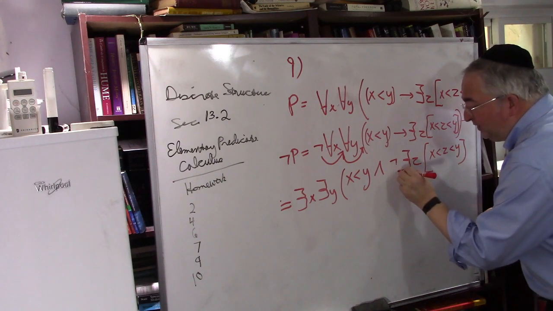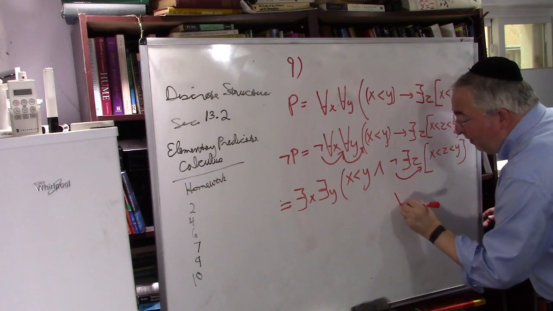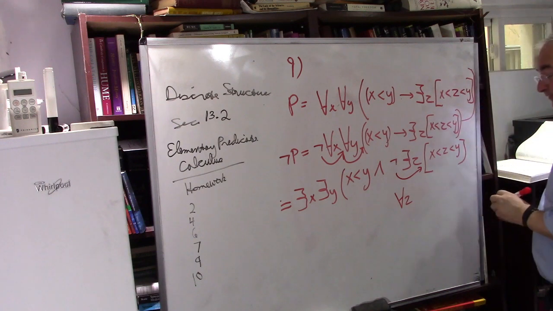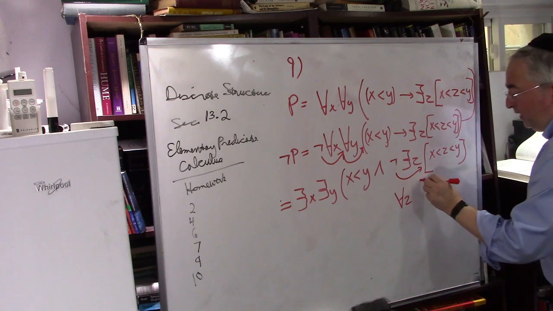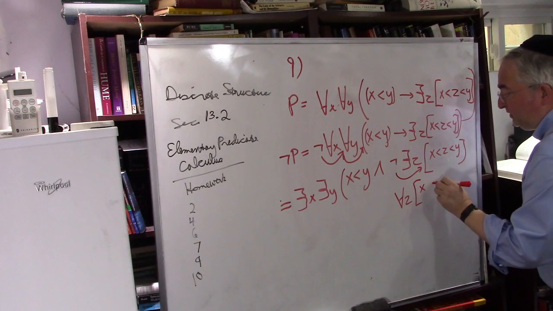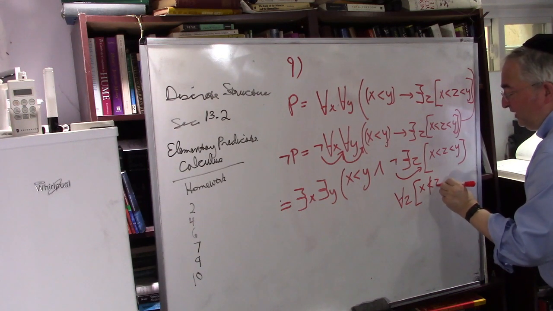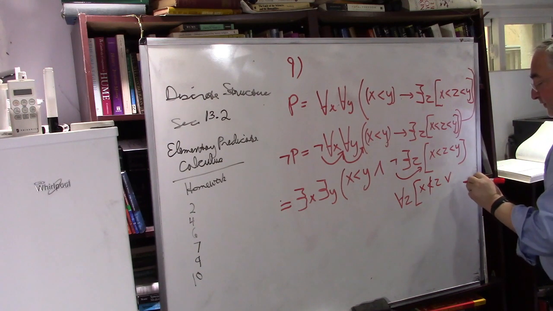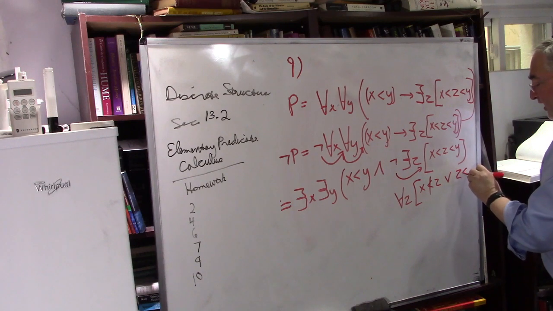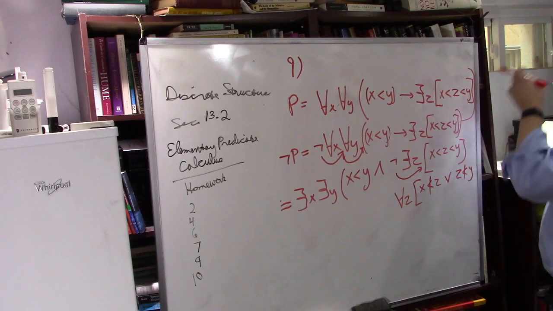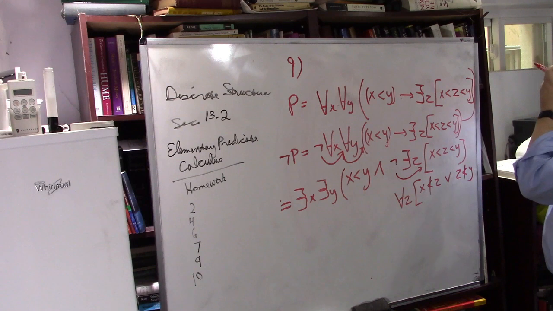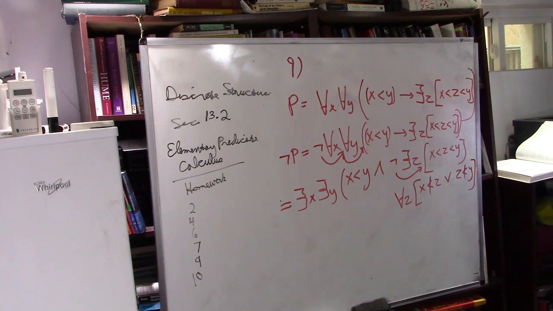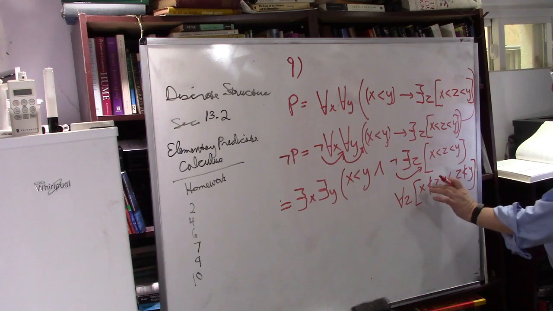So let's bring this quantifier across. That means for all z, either x is not less than z, or z is not less than y. Anyways, so that's the way to do it. That's the negation. They don't like the word negation, so you can swap that.